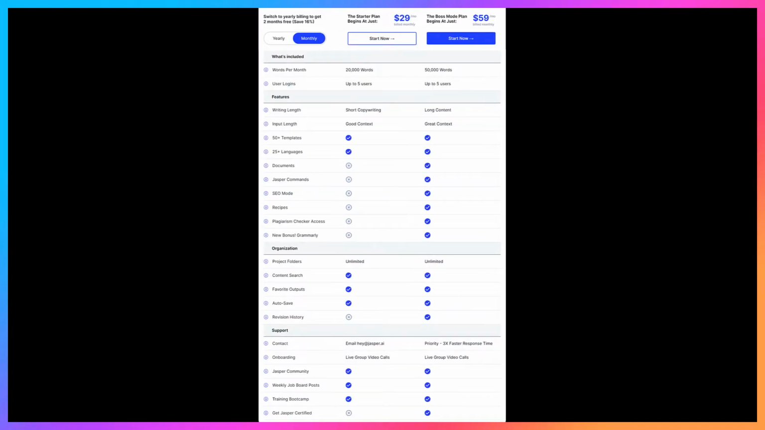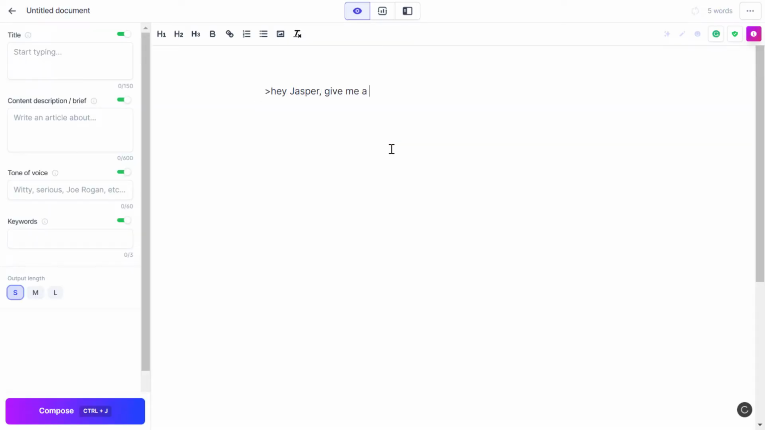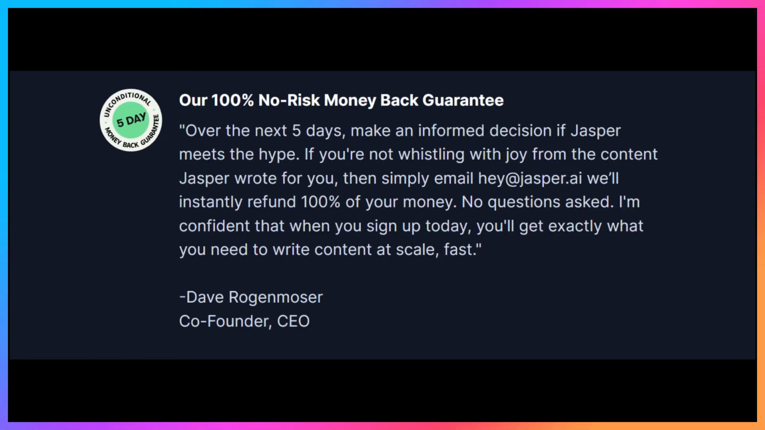The second plan is the boss mode. Almost everyone in the case studies was using this plan for generating the results. It's the better option if you want better text, better quality content, and better writing experience with commands. Example, hey Jasper, give me a list of best things to do in holiday. Also, it's optimized for long-form content creation. This plan costs $59 a month and it's good for almost any use case. Also, you'll get 50,000 words a month with this plan. Of course, you can increase it as you need. But hey, there is a 5-day money-back guarantee.